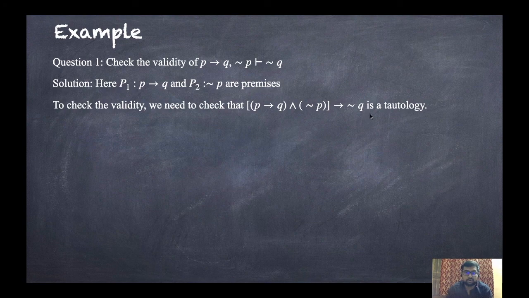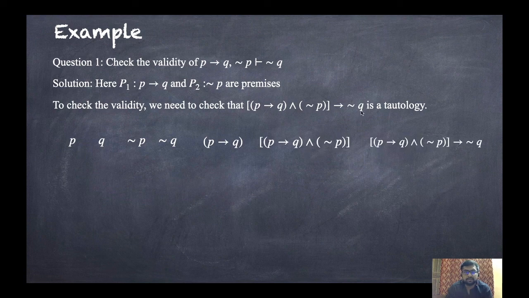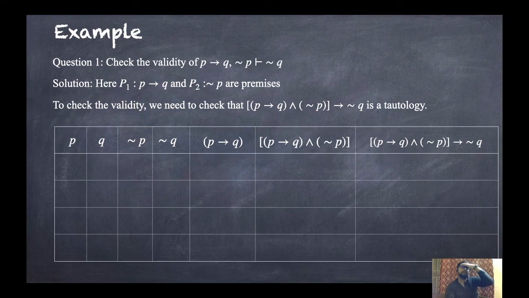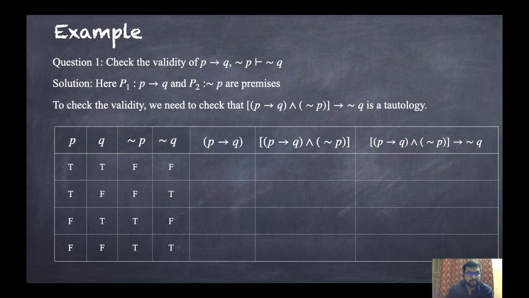The columns are P, Q, not P, not Q, P implies Q, P implies Q and not P, and the final one, this one. Now there are two statements, so there will be four possibilities: both true, both false, TF and FT. Not P is TTFF, so not P will be FFTT. Q is TFTF, so not Q will be FTFT.